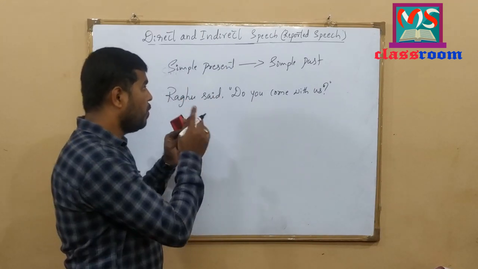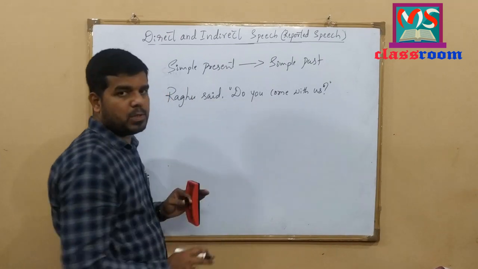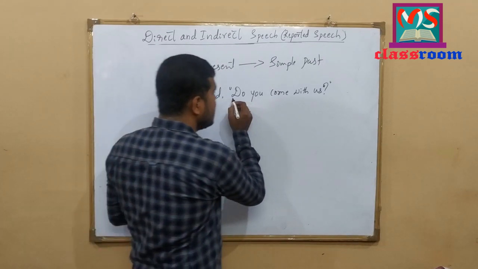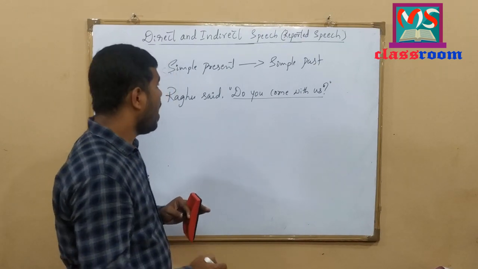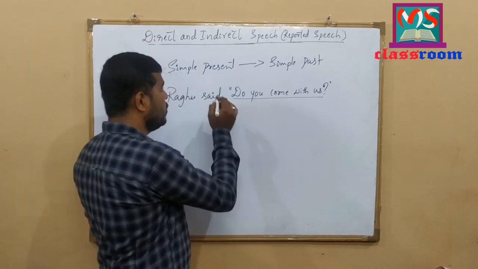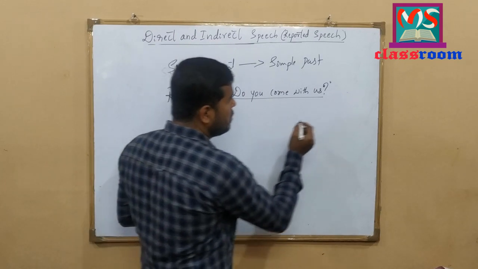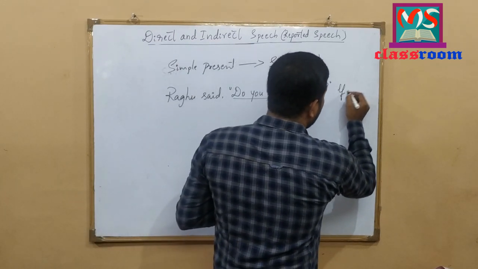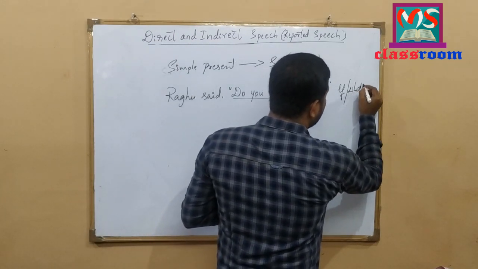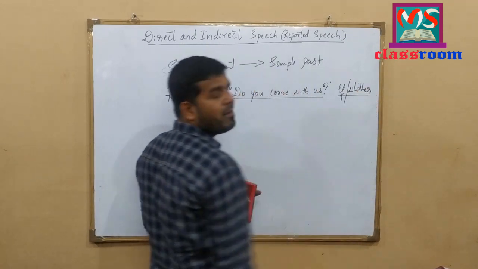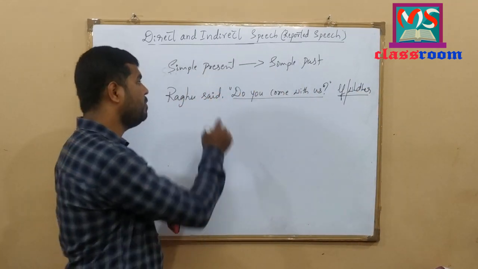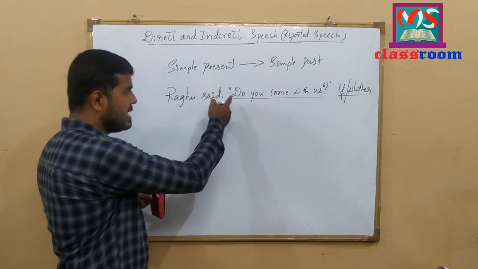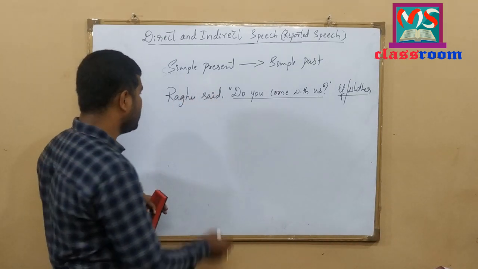As I told you, we should follow two steps. One is we should change this interrogative sentence to an assertive sentence in indirect speech, and we should use the linker. They are if or whether as linker here when we have interrogative sentences, especially yes or no type of questions. Let me change this sentence to indirect speech.